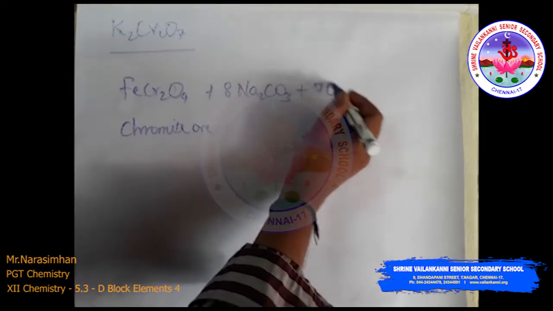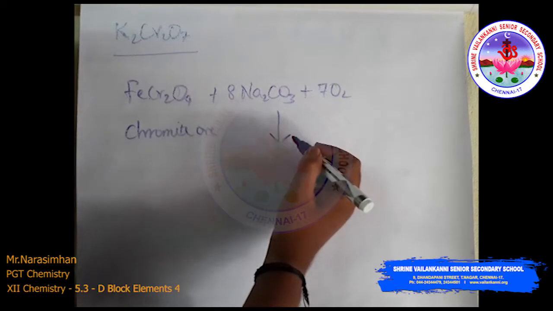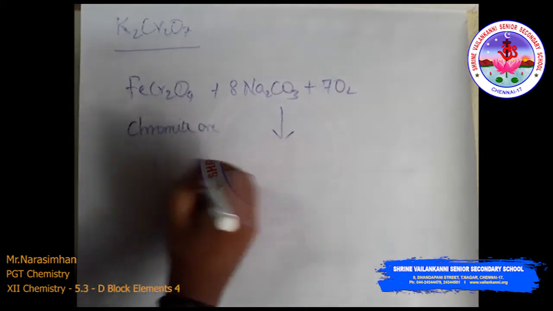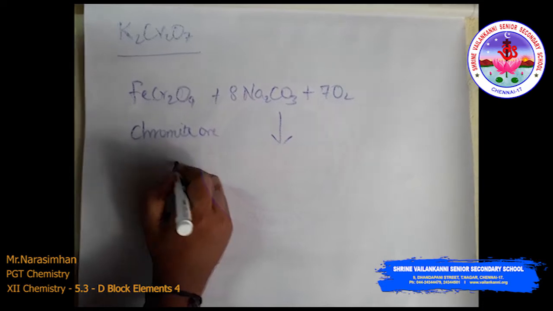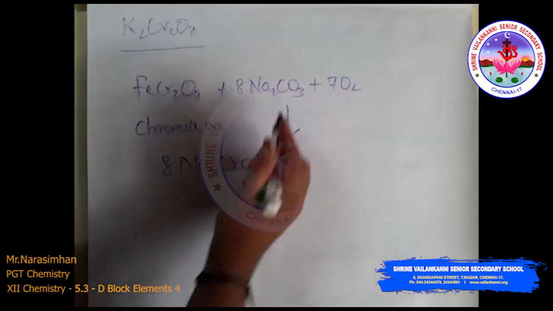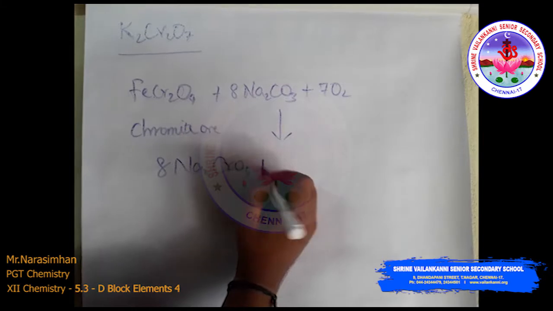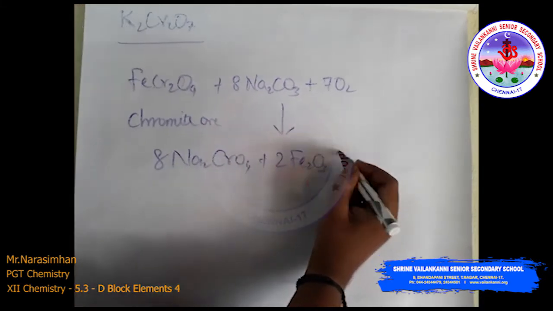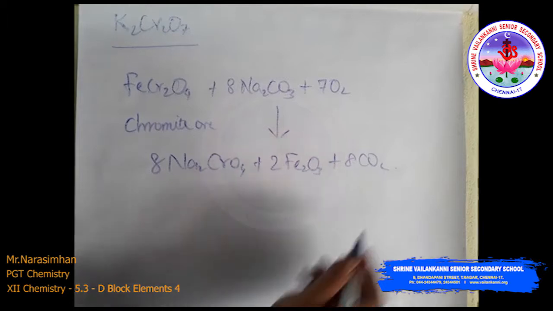That is 7 moles of oxygen to produce sodium chromate: 8 moles of Na2CrO4, 2 moles of Fe2O3 and 8 moles of carbon dioxide gas.